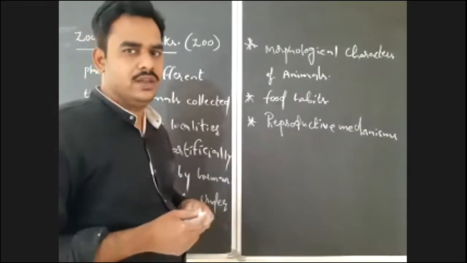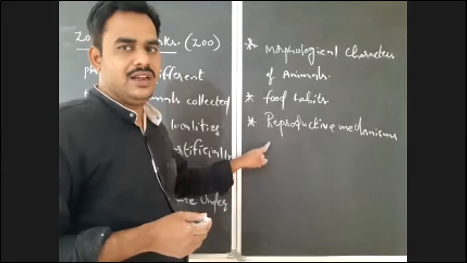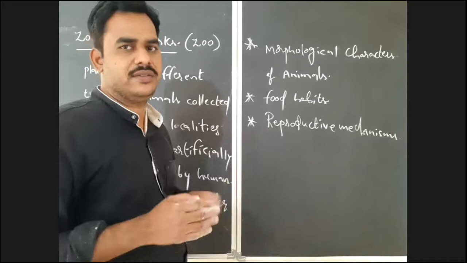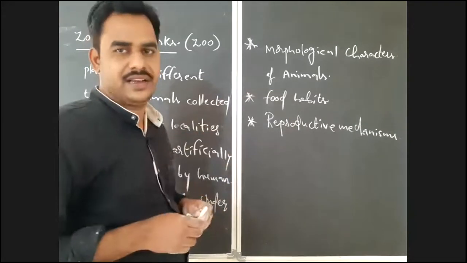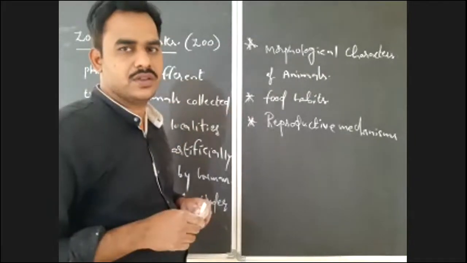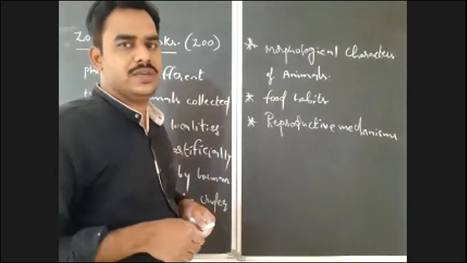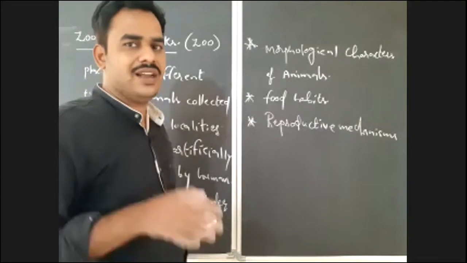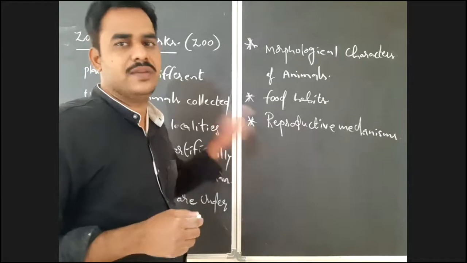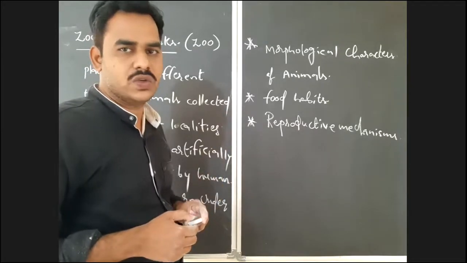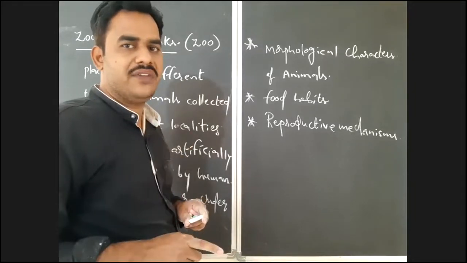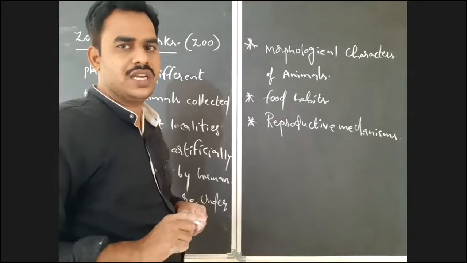And also you will get knowledge about the season of reproduction. In which season this animal will lay eggs, or in which season this animal will produce offspring. How many offspring will be produced by this animal per season? Like that, all reproduction-related or hatching-related activities of organisms you will learn in zoos. Okay, so zoo is one of the very important tools of classification. Zoos are tools of classification.